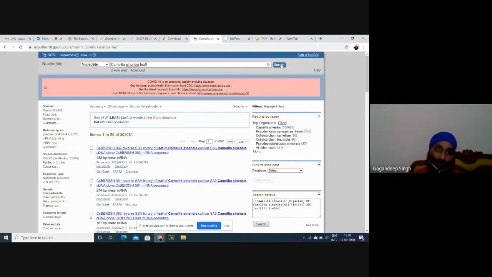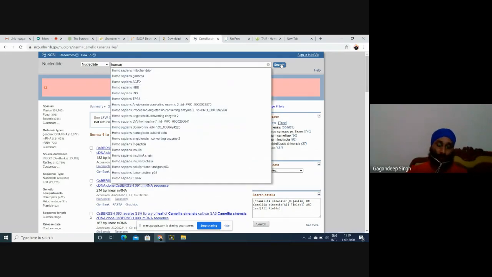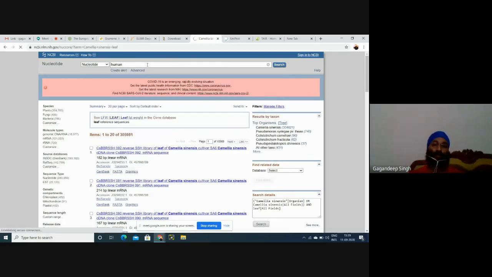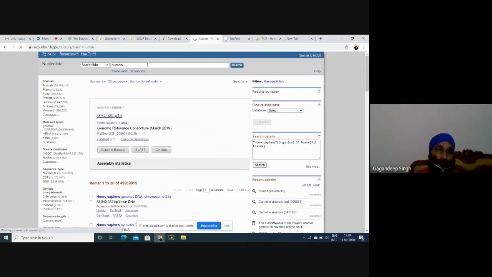Okay. Same case is with human. Let us take an example of human. If we write only human, then we'll get lungs of human, kidney of human, many organs of human. Then we'll get some other sequences as well.